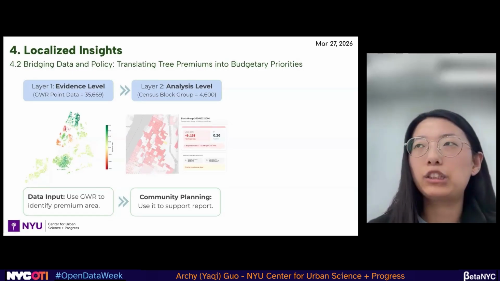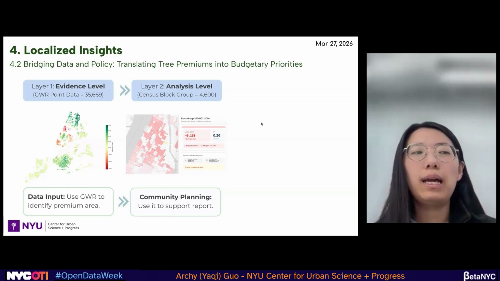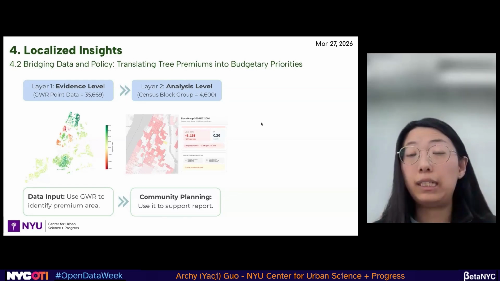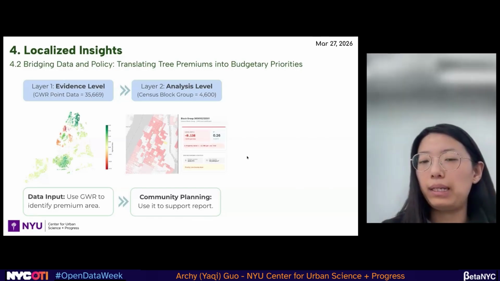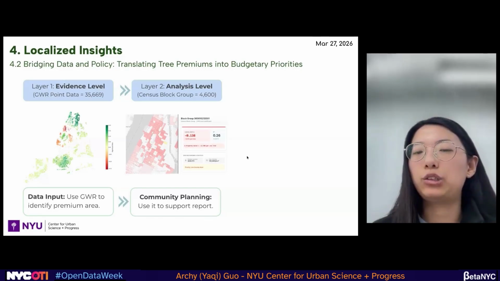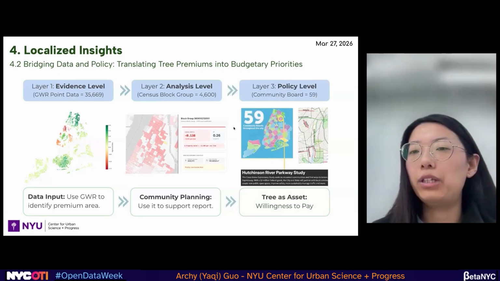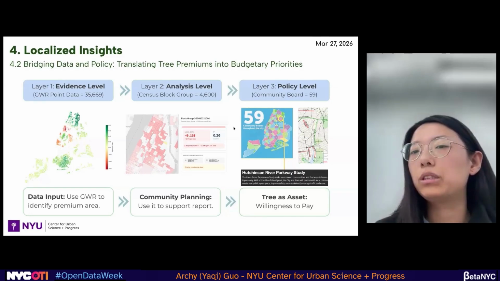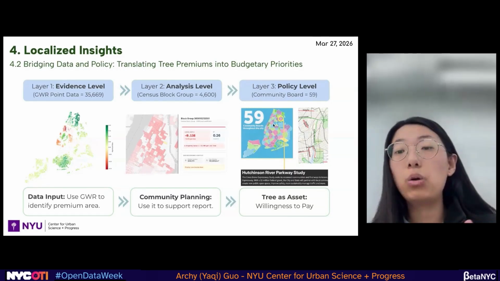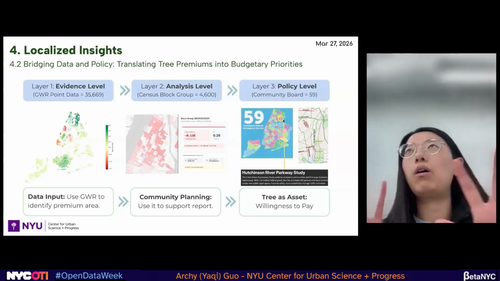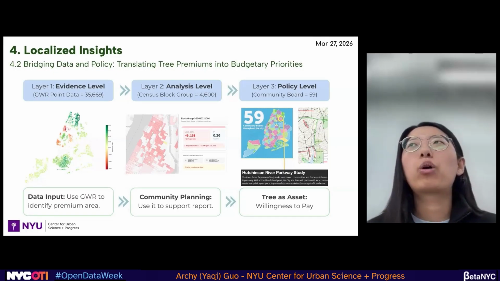It has many socioeconomic statuses, which will link the neighborhood and give people a better sense of what that neighborhood looks like. And for community planning, they can use it to support the report. In the end, we have the third layer, the policy level. As we mentioned earlier, New York City has 59 community boards. And all the community boards have their own websites. They will do their planning for the next year.